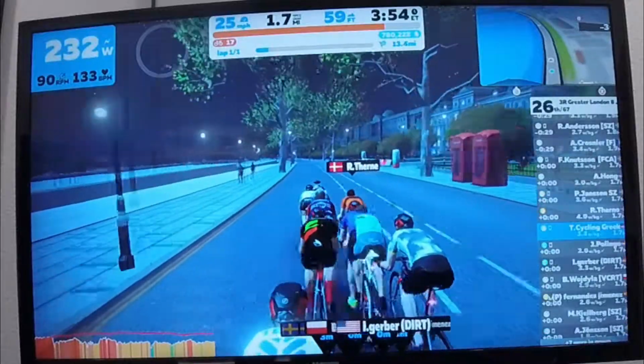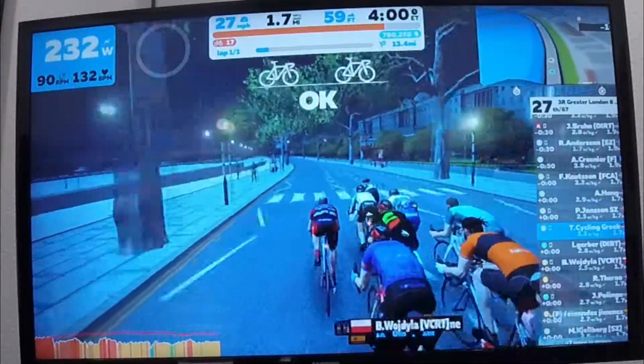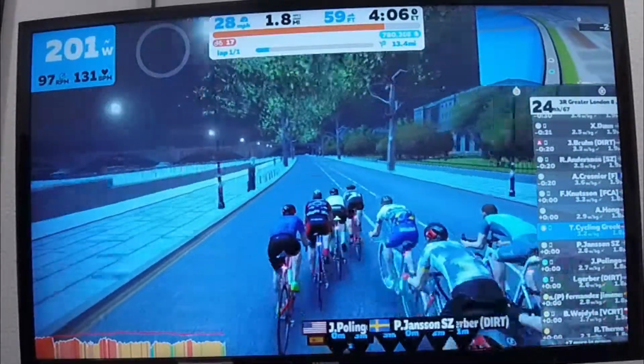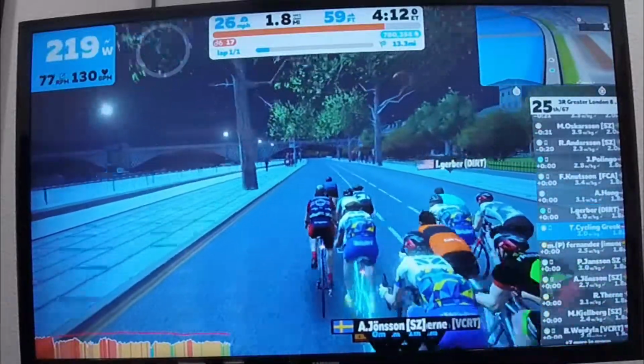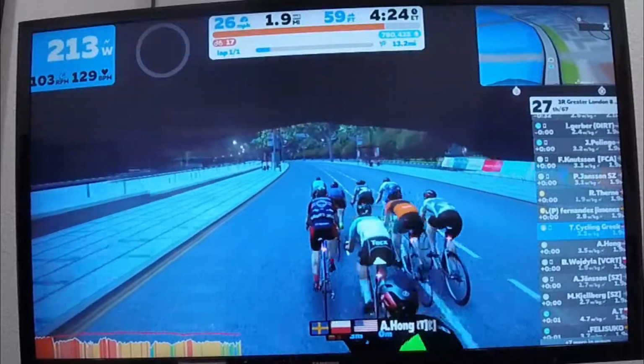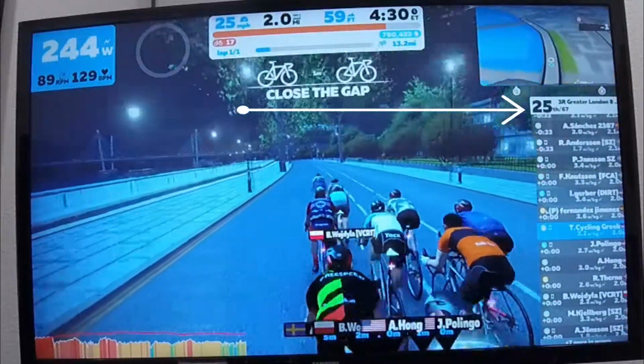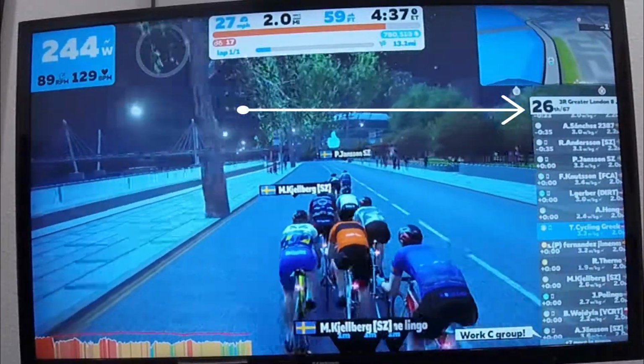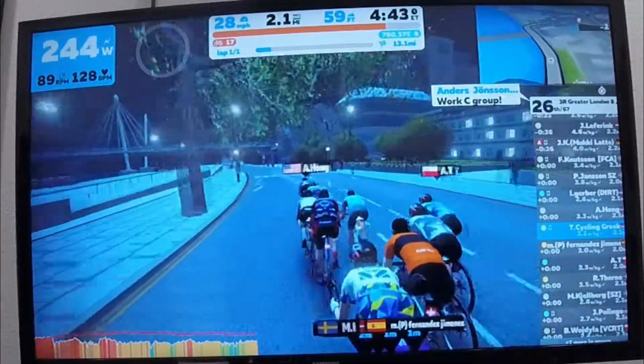Turning the attention to the screen, the 20 that are ahead of us are cut into subgroups. The closest group to us is about 19 seconds away, and that gap is growing. There's 11 of us in our group. Turning your attention to the right side of the screen, you'll see them around 25th to 27th out of 67.